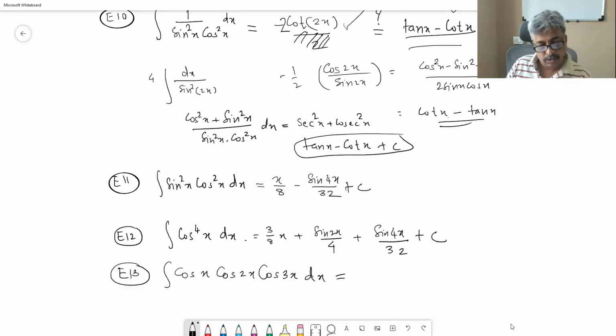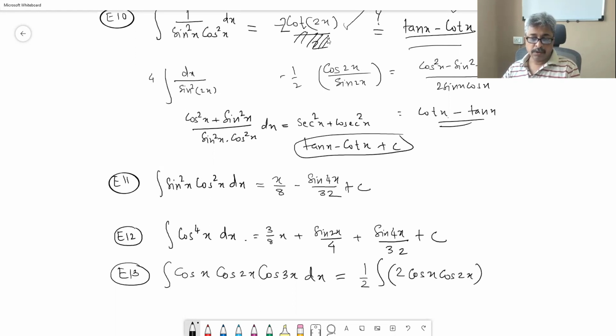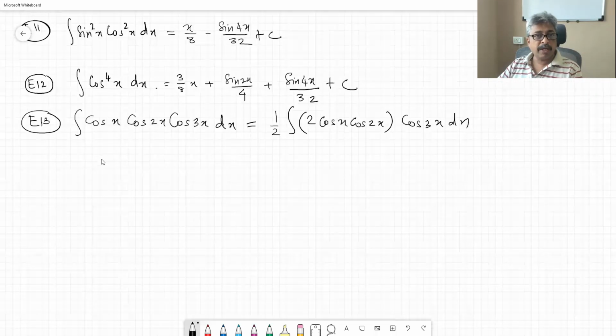There are 3 terms. If you combine the first two, 1/2 integral 2 cos 2x times cos 3x dx. Okay. Can we apply the formula for that bracket?